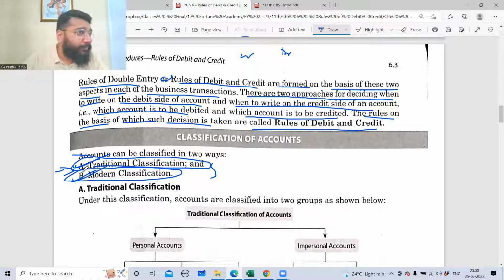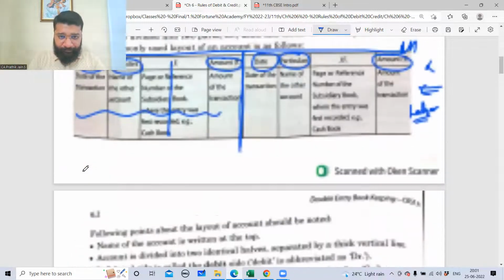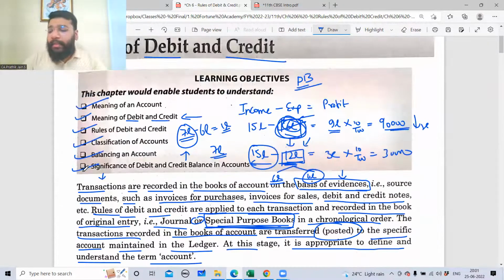Am I clear? So to summarize what we have discussed so far, guys, we've understood that for me to record anything in my business, first of all, it has to be a business financial transaction. Business financial transaction means any transaction that is happening in the business should be measured in terms of money or money's worth, and it should happen between 2 or more people. So it is called a business financial transaction.